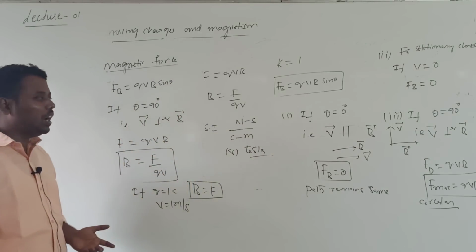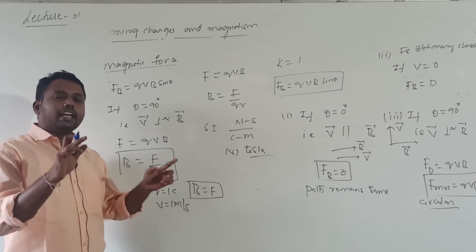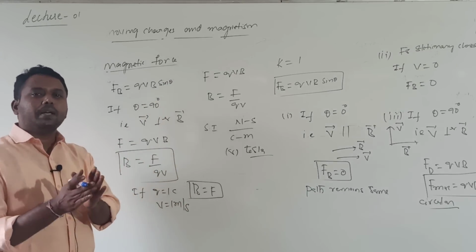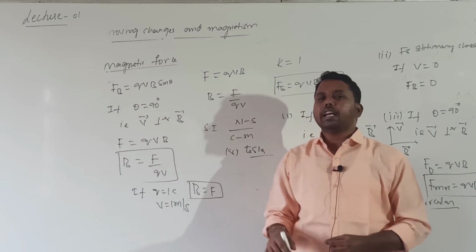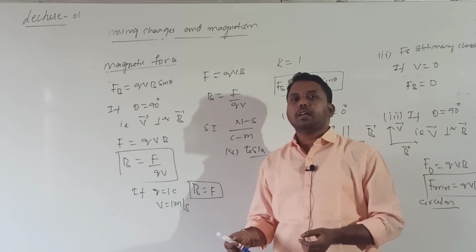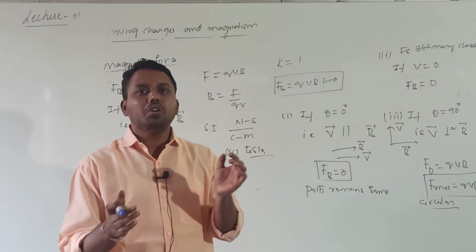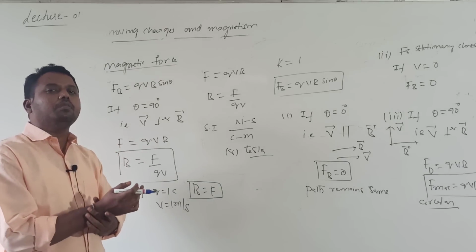Sir, you have written last time B is equal to F by M. When I consider a bar magnet, with respect to the bar magnet, the magnetic field induction definition is the force acting on the unit north pole. But now this is the definition for magnetic field induction due to a charge carrying conductor or due to a charge which is in motion.